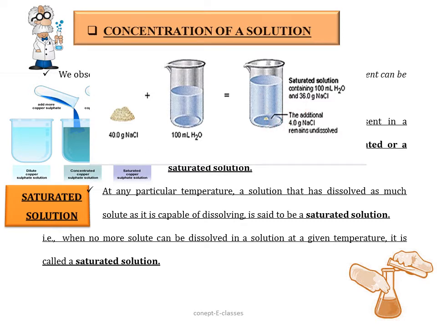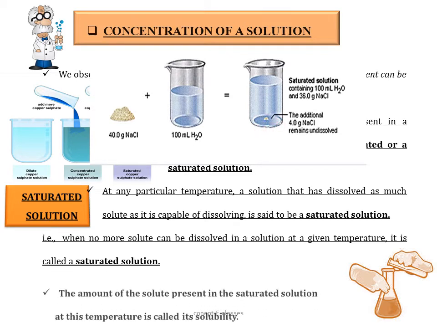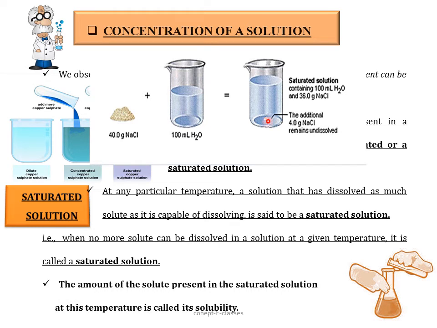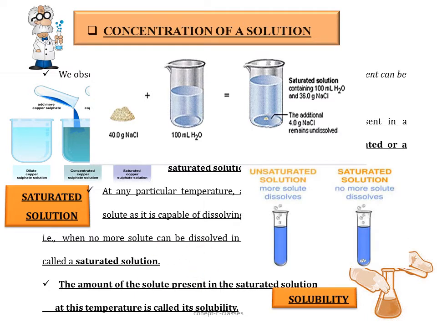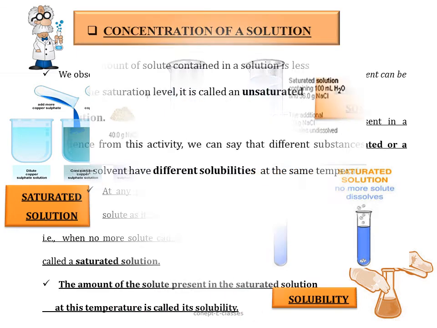That is a solution in which no more solute can be dissolved at a given temperature without raising the temperature. Now the amount of solute which is present in the saturated solution at a given temperature is called solubility. The amount of solute present in the saturated solution at a given temperature is called solubility.